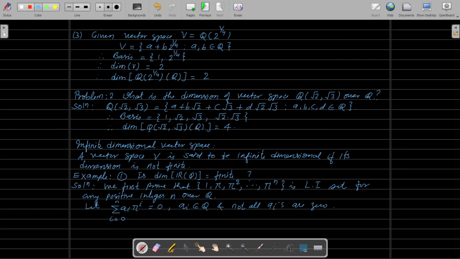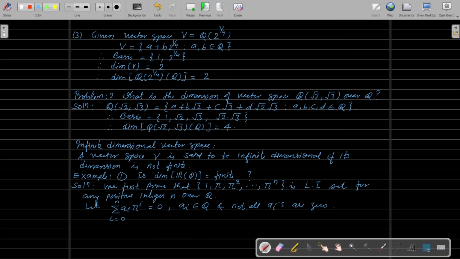Then what happens here? Then pi is a root of a non-zero polynomial, that is, the sum from i equal to 0 to n of a_i x^i over the field Q. But we know that pi is a transcendental number.